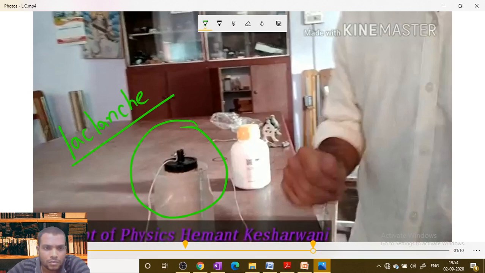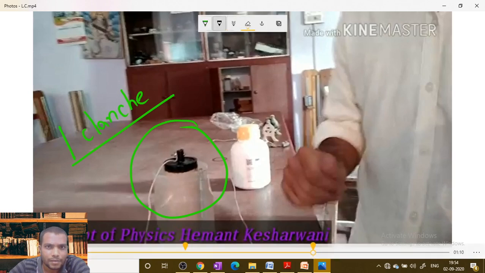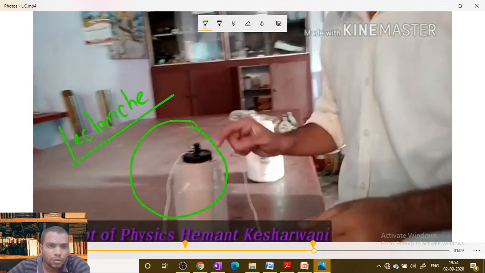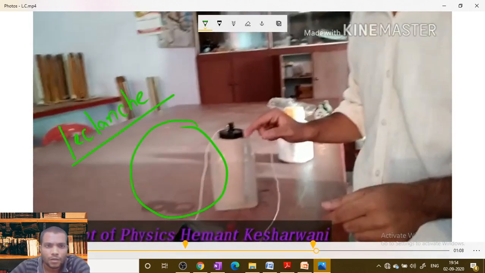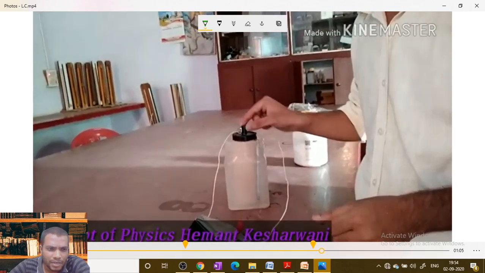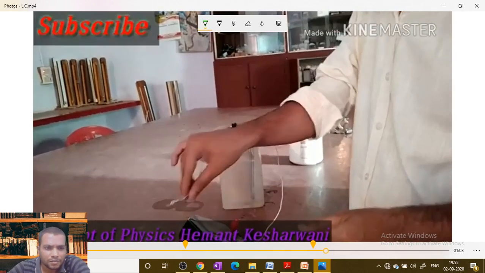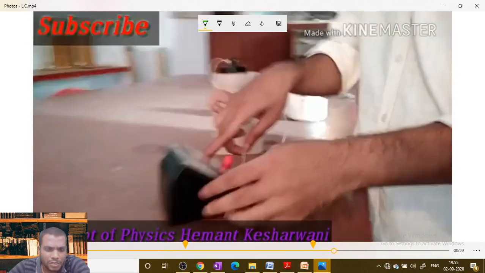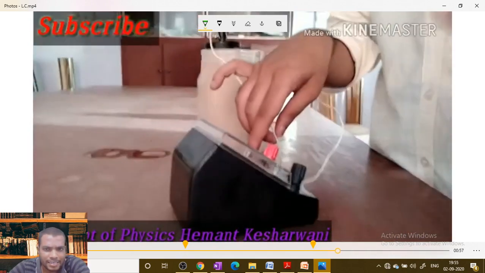So this is the Leclanché cell. Now to check the Leclanché EMF, if you connect it to a voltmeter, the porous part will act as positive and zinc will act as negative.